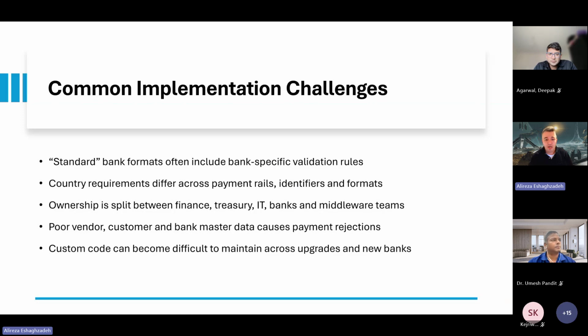Requirements vary by countries, rails, identifiers, and format. This is the most common issue that we have. Ownership is fragmented across finance, treasury, IT, bank, or middleware. Poor master data causes payment rejection. And custom code becomes a maintenance burden across upgrades.